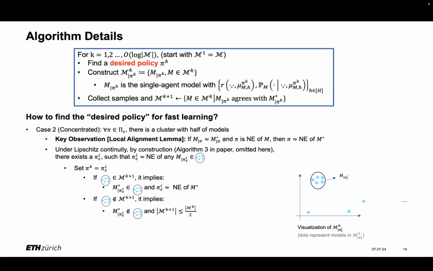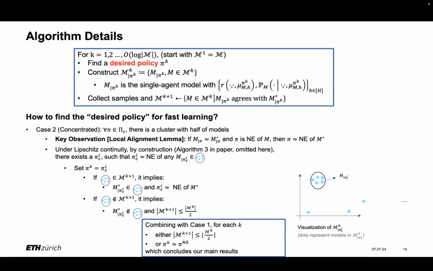The second case is that the cluster has been eliminated from the model candidates. Although we cannot conclude anything about which policy is the equilibrium policy, we successfully eliminate half of the model class. Combining with case 1, we can conclude that in each iteration, either we can directly return an approximate Nash policy, or we throw out half of the unqualified models.